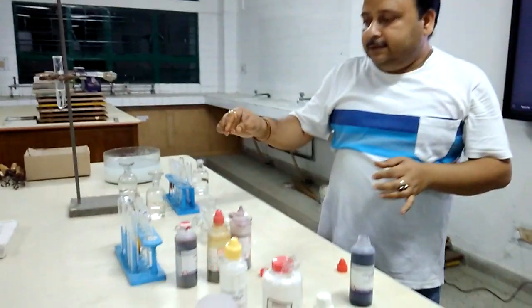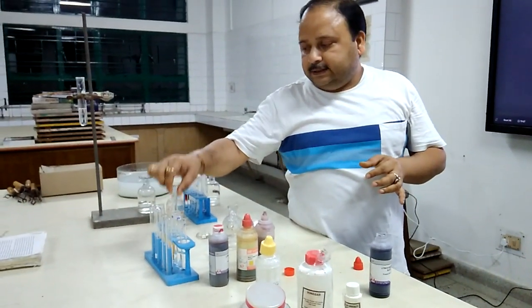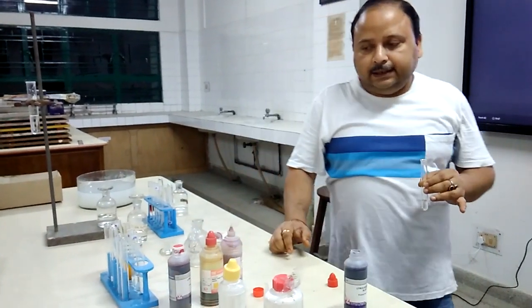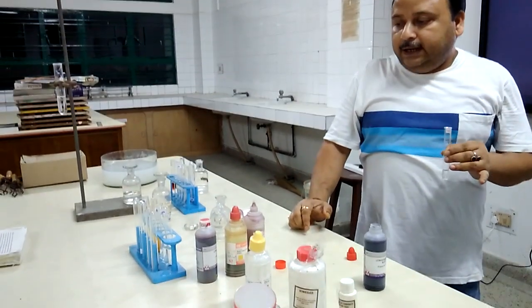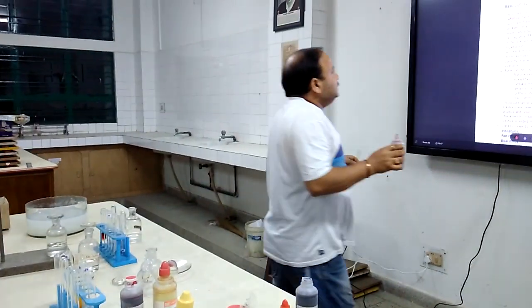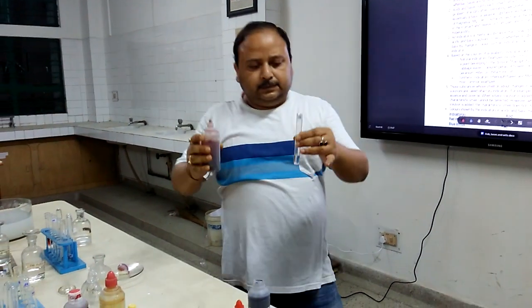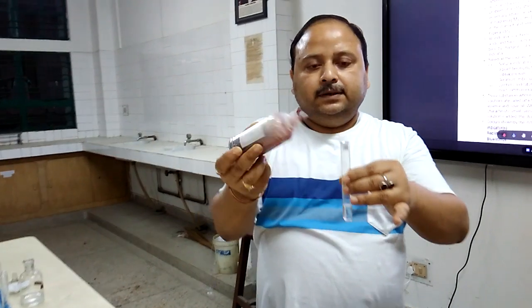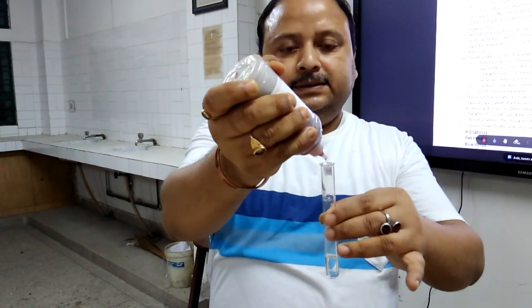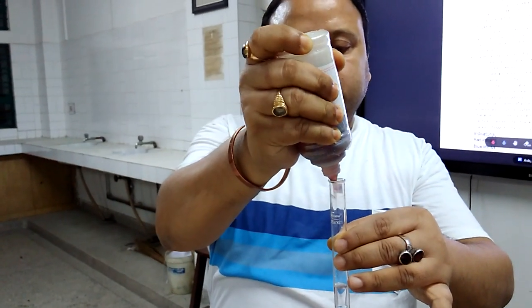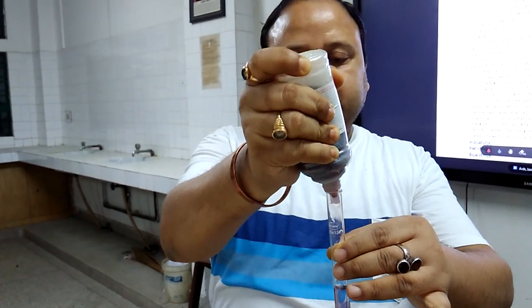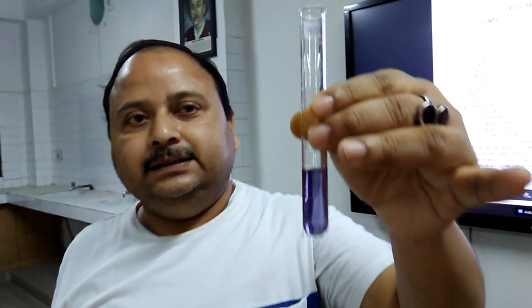Let us verify with a base. I am taking the sample of a base. I will be adding red litmus, and you know that a base turns red litmus to blue. So this is the sample of the base. I will be adding red litmus. The red litmus will turn blue. This will indicate that the sample in my hand is nothing but a base.